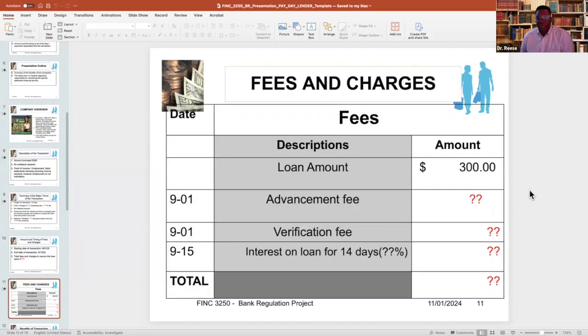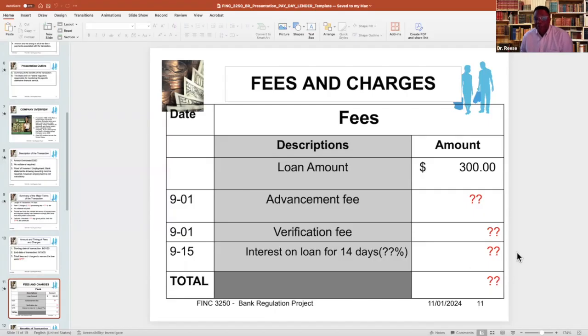Here's a table that I want you to complete. Again, we put in the loan amount, $300. Typically, a payday lender will have something called an advancement fee. We're going to put the dollar amount of that. They will also tend to have what's called a verification fee, where they're verifying that you actually have income and you are who you are.